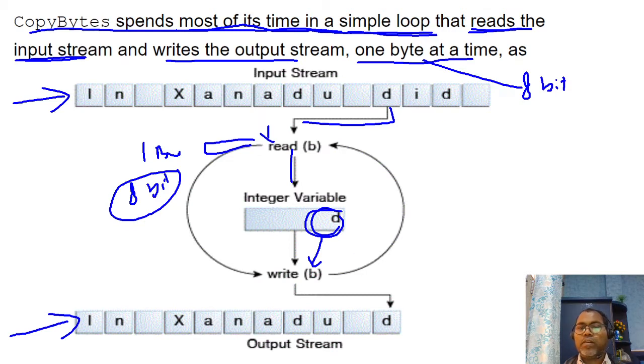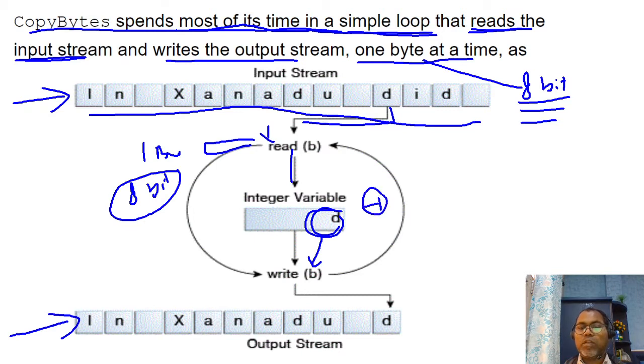Again, the next 8 bits, next 8 bits, and so on until your file is complete. Whenever the file is complete and you still try to read, it returns minus one. That means there is no more data to read. So until it is not minus one, we keep looping. Whenever you read a file, you use the loop and read the first byte, then the second byte, then the next byte until you get minus one. A byte is returned in integer format, to be clear.